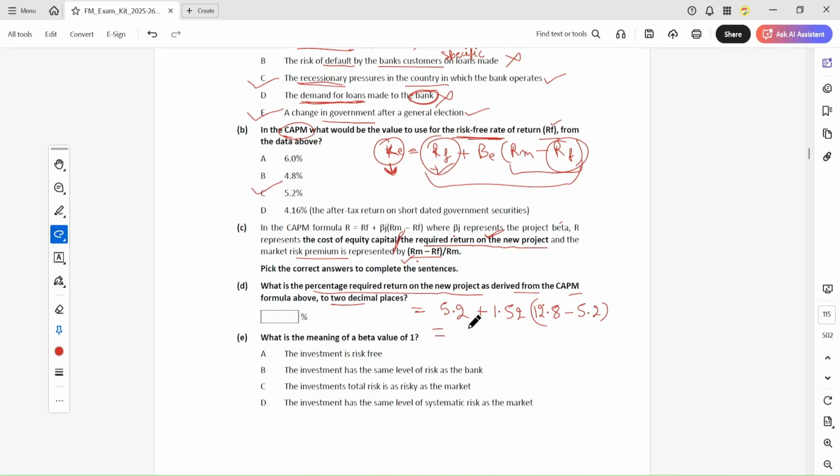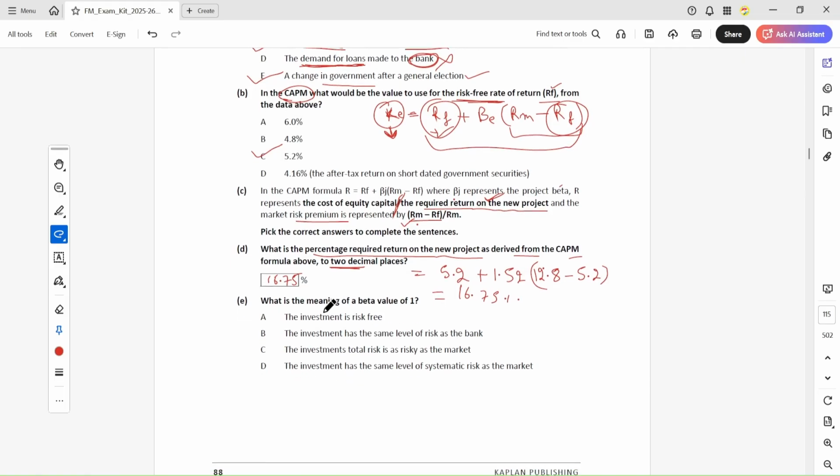Okay, so we will get the answer 16.75, calculated to two decimals, 16.75.